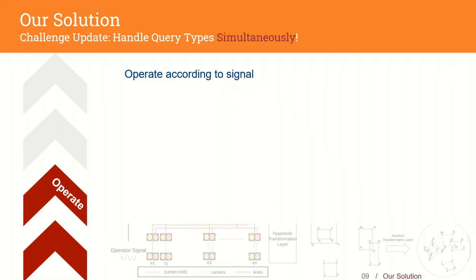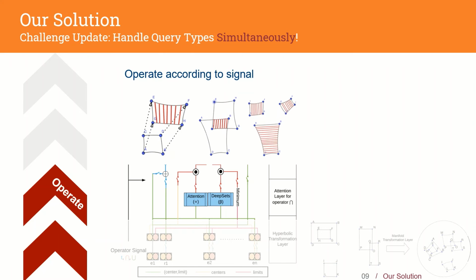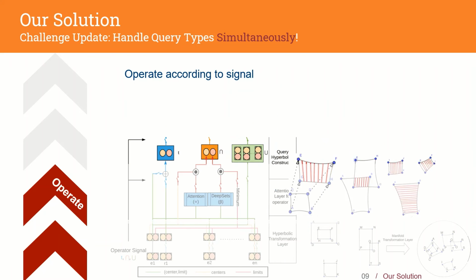According to this signal, the model processes the transformed embedding into a query space. In case of translation, it adds the head entity to a corresponding relation, or in case of intersection, it returns the overlapping space, or in union, it returns the set of all hyperboloids.